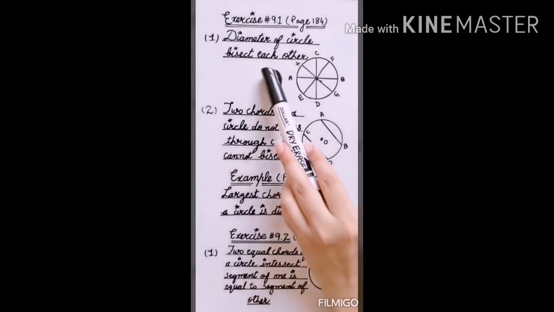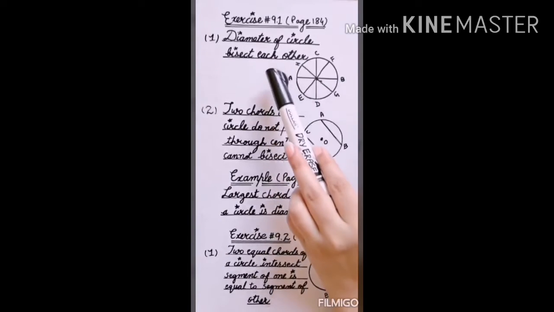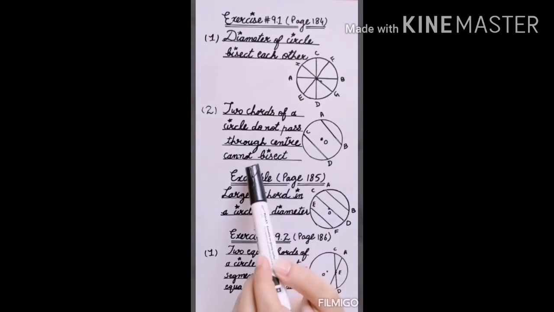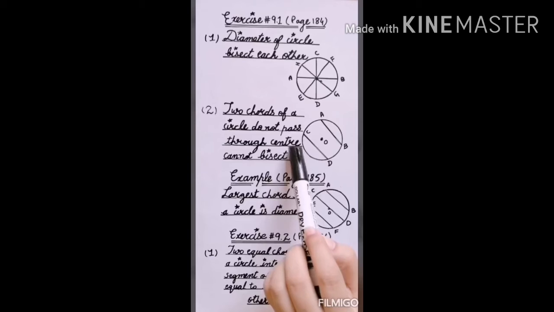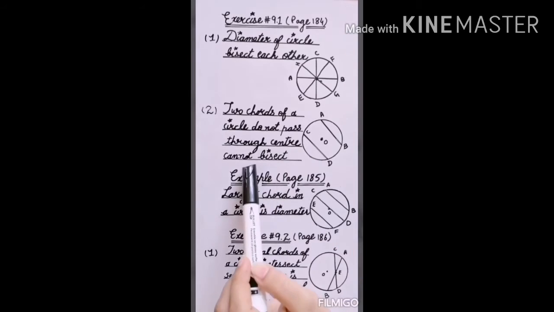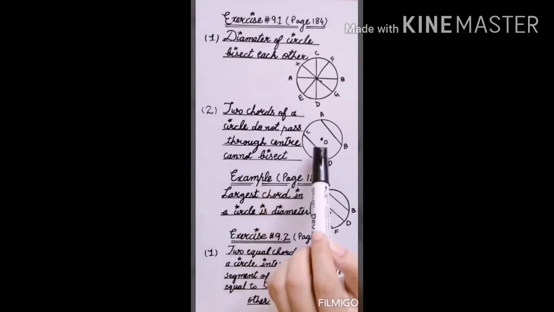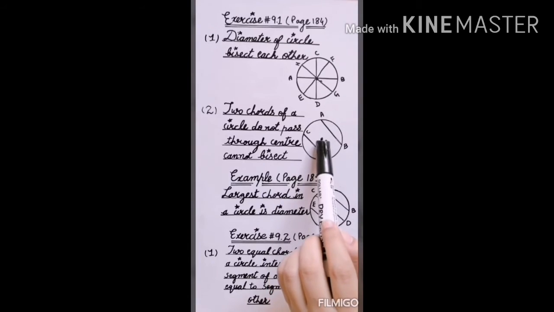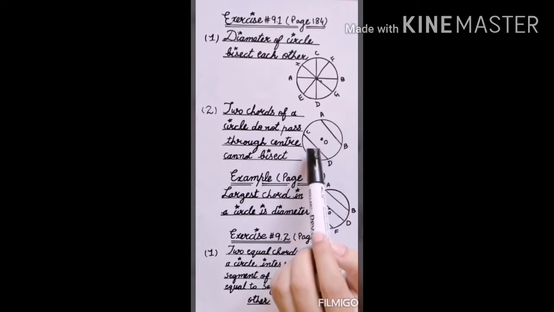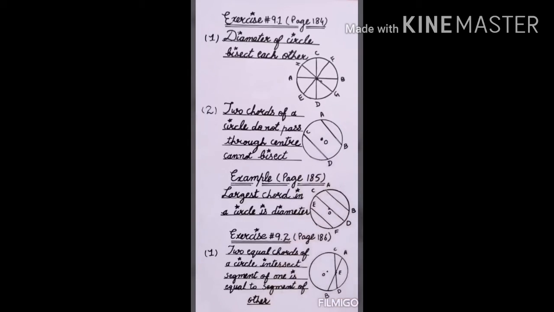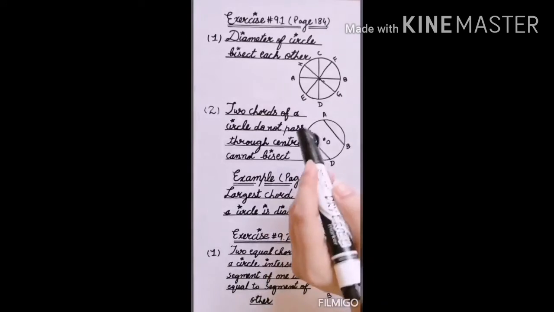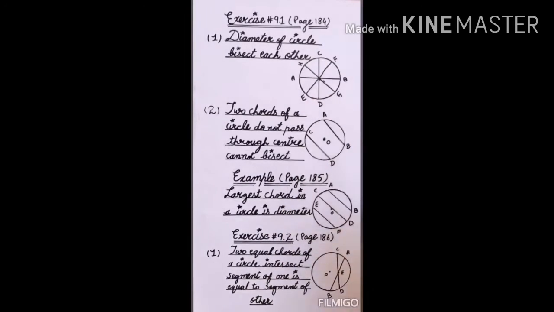If you have two diameters, they will every time bisect each other. If you have two chords which are not diameters, meaning they do not pass through the center, then they will not bisect each other. You can take any of the chords which are not passing through the center as an example. These are parallel, they will not bisect each other. These questions are on page number 184.